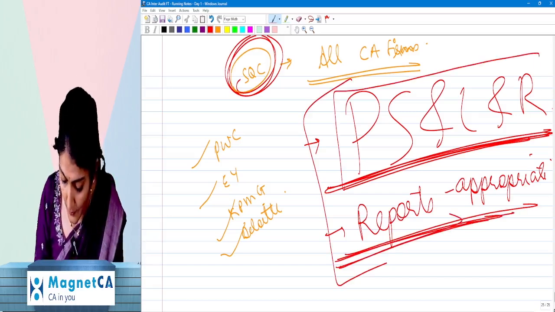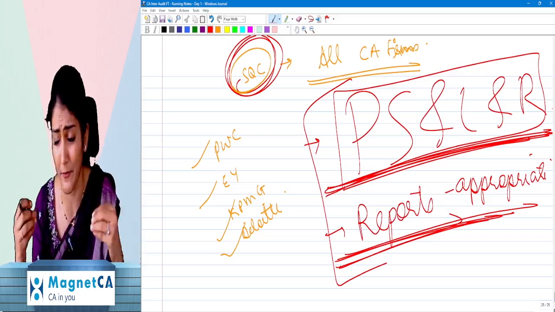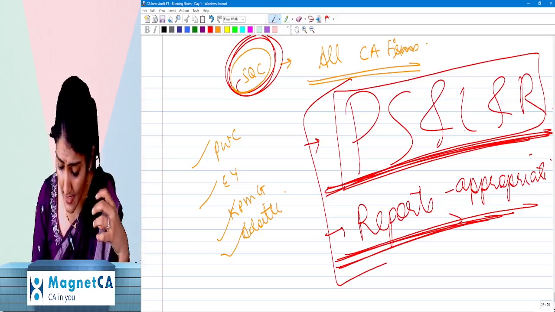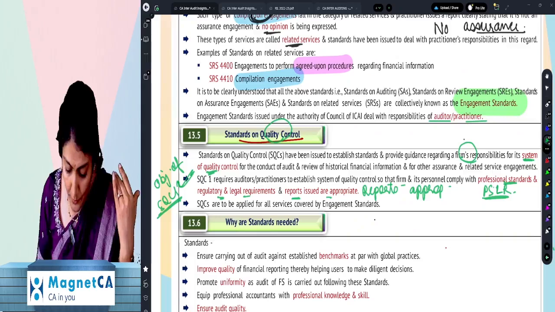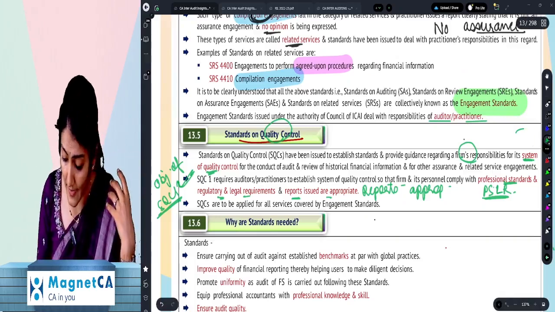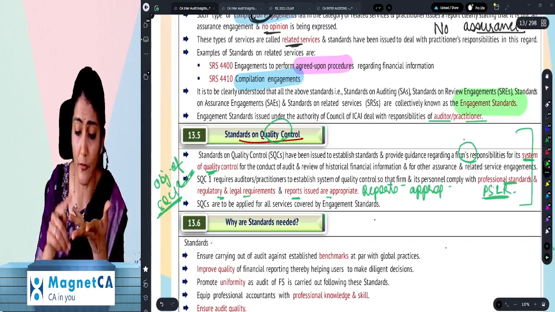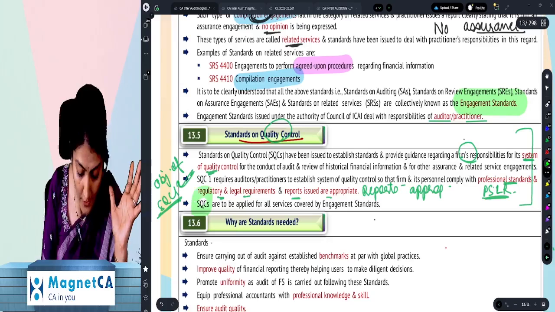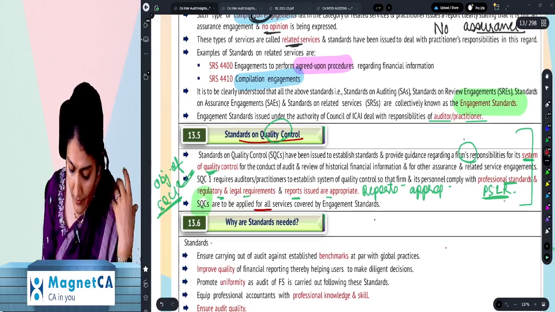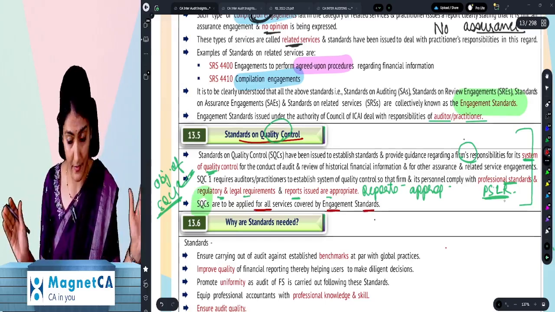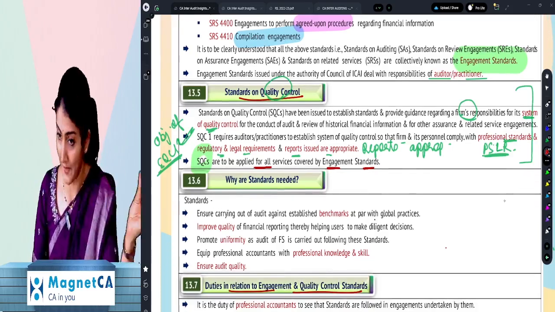Right? So one, what does it say? Whether the work has been done as per the PSLR. And the professional standards, like whatever different standards have been issued by ICAI and the laws and regulation. And the reports issued, are they appropriate in these circumstances, right? So that is standard on quality control. And obviously, whether you are doing audit, review, other assurance or related services, do you always need to maintain the quality? Yes. So SQC is applied for all services covered by the engagement standards. It is applicable for whatever be the type of engagement that you are performing.